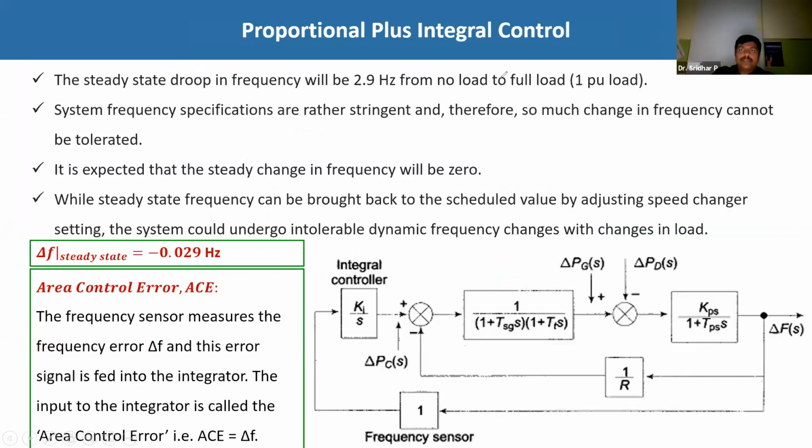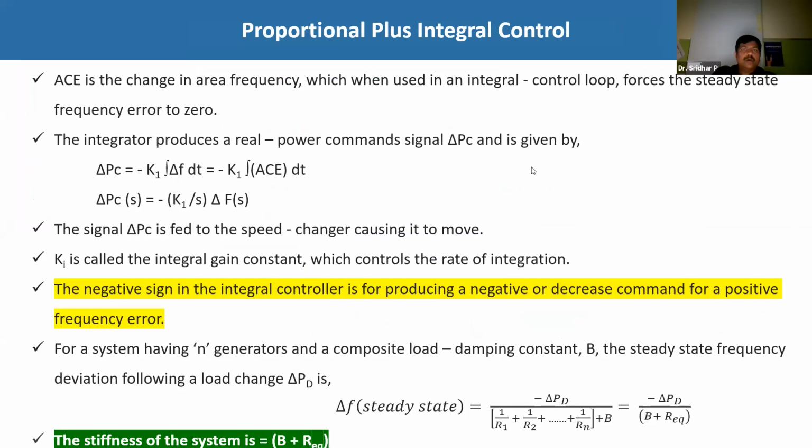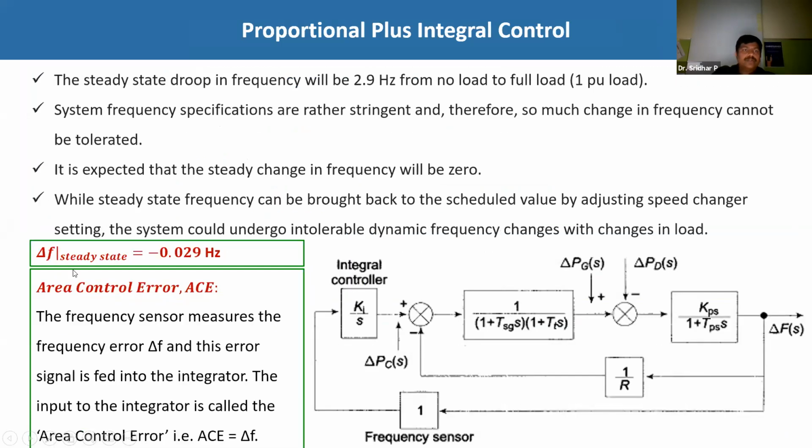So this thing we have discussed. So how much of PI value you are going to get here? Delta F, the steady state value, is minus 0.029 Hz. So approximately this is nothing but minus 3%. So we are going to control this frequency to be 0.